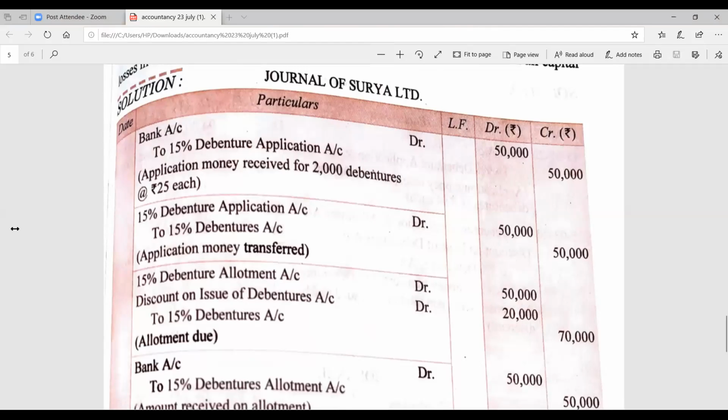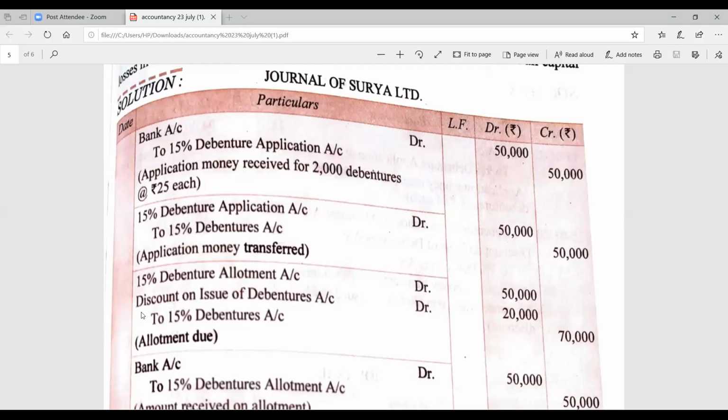First of all, 2000 debentures are there. So on 2000 debentures, the amount is to be multiplied by 25 rupees, because on our allotment 25 rupees has been called up. Right, along with the debenture allotment account, that is 2000 multiplied by 25.